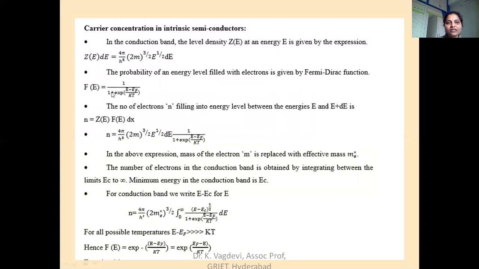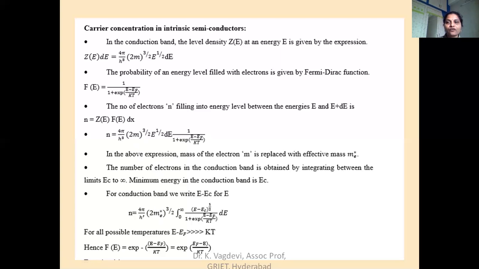Now combining these two, we can write n equals, first 4 pi by h cube, and next f(E) equals 1 by 1 plus exponential (E minus EF) by kBT. In the above expression, the mass of the electron m is replaced with the effective mass me star. Effective mass me star means the mass of the electron whenever it is moving in a periodic potential. Instead of mass, we have to use the effective mass. So m has to be replaced with me, the effective mass of the electron, because now we are going to derive the number of electrons in the conduction band.